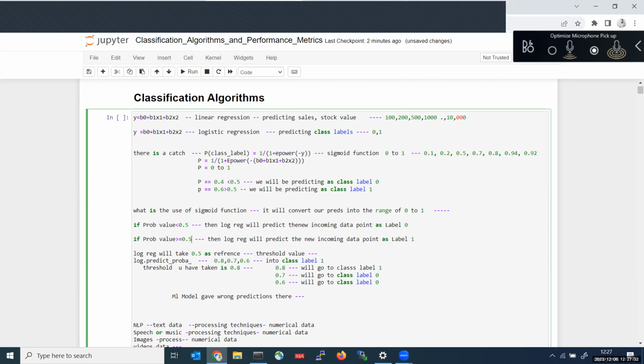We can change this probability value to 0.8 or 0.9. Normally in the banking domain, they need more accurate results, so they will follow a probability value of 0.8, 0.9, something like that. It's up to you.